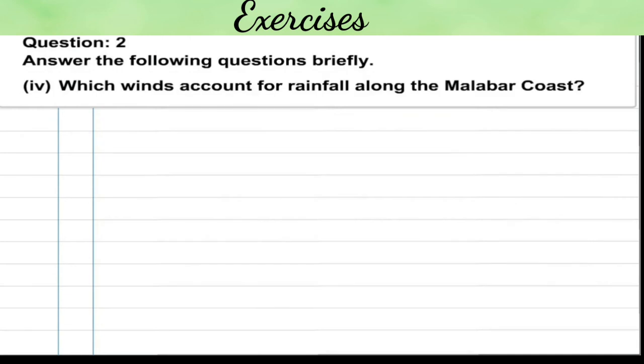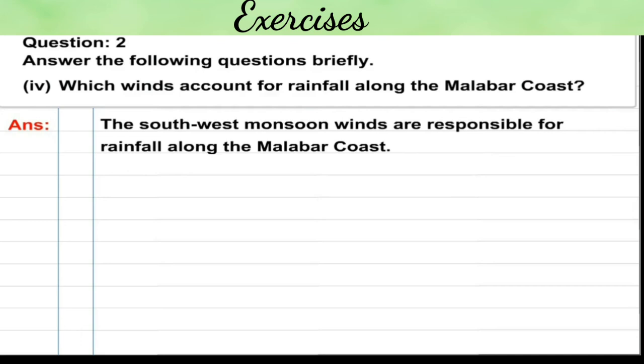Number 4. Which wind accounts for rainfall along the Malabar coast? Answer. The southwest monsoon winds are responsible for rainfall along the Malabar coast.